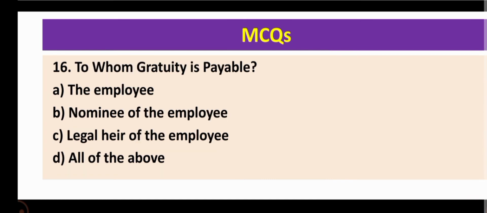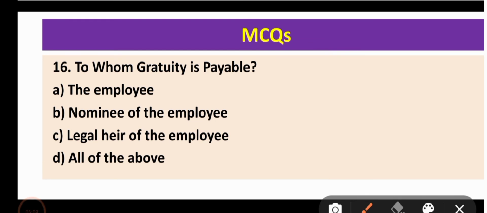Now come to question number 16. To whom is gratuity payable? Gratuity is payable to the employee, to his nominee, or to his legal heir in case of his death. So the correct option for question 16 is option D, all of the above.